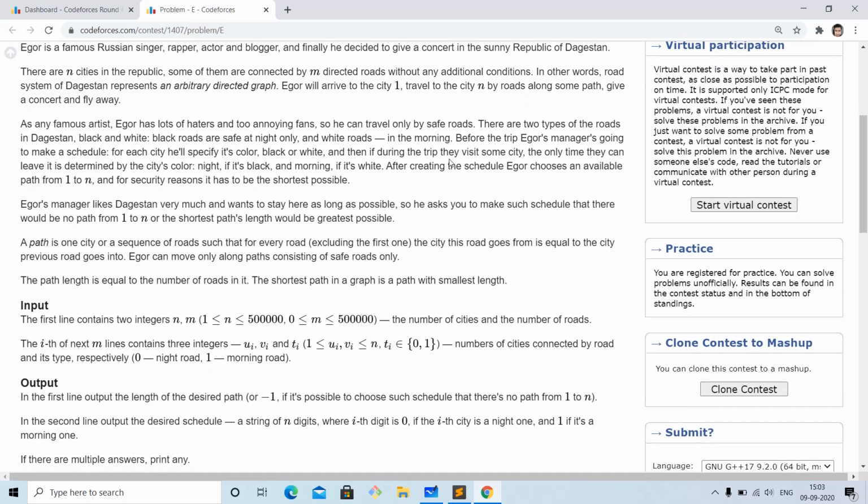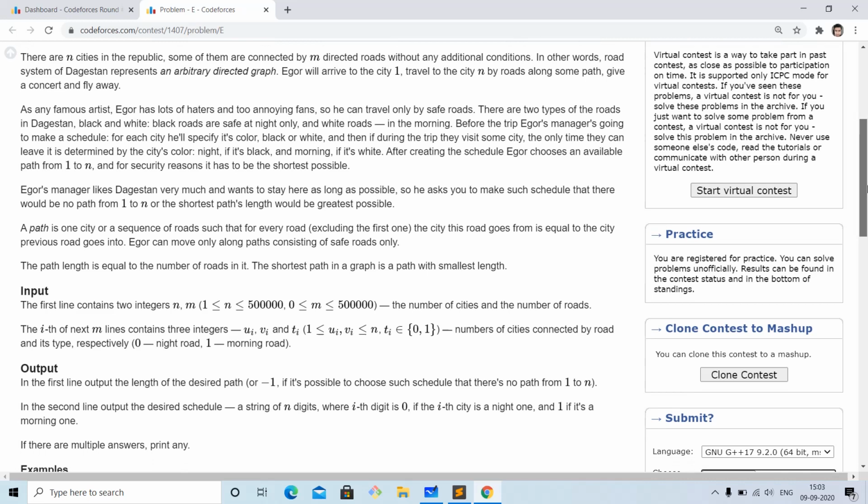We are given the role of the manager, to assign each city the number 0 or 1 in such a way that if we assign a city the number 0, then we can only go from that city to other cities through roads whose type is the same as the number we have given to the city. If we have given the number 0, then we can only go through type 0 roads.